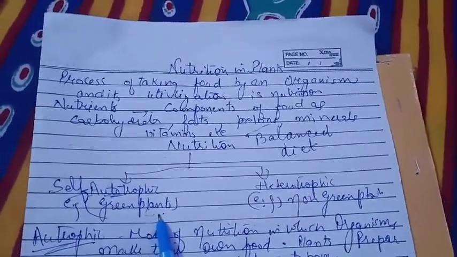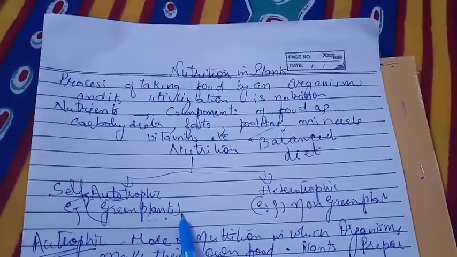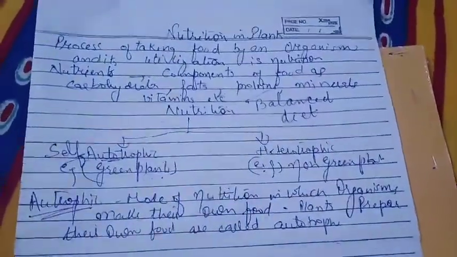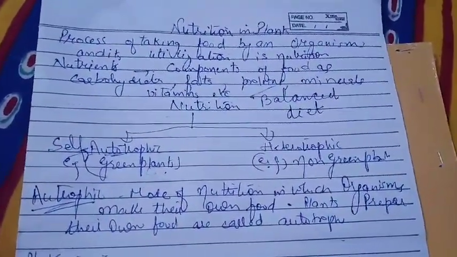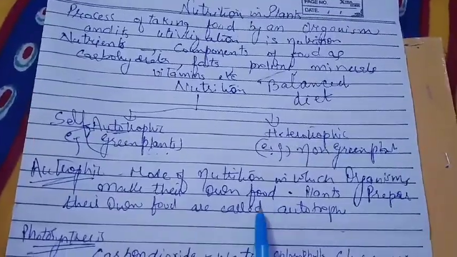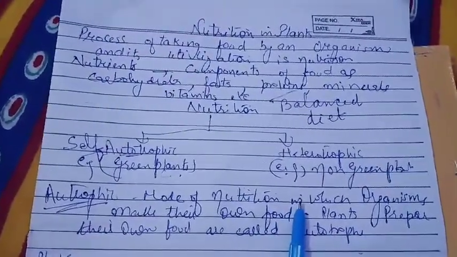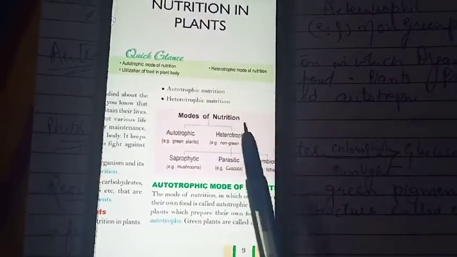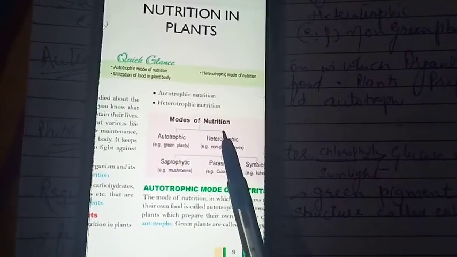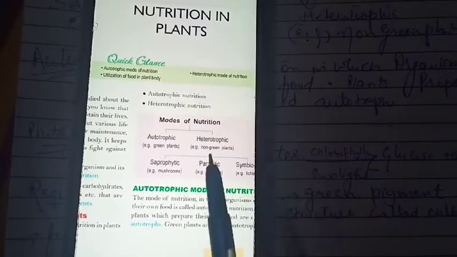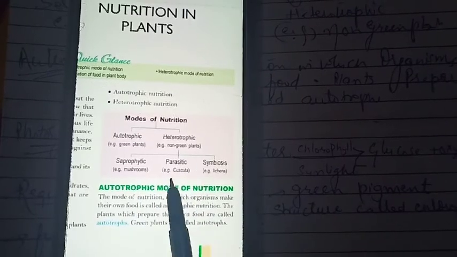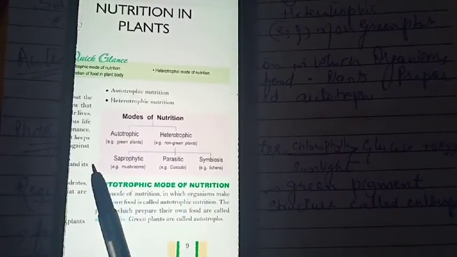All green plants are autotrophs, and in this process the nutrition is self. They make their food themselves. What is autotrophic? Mode of nutrition in which organisms make their own food. Here, see, this is a chart in your book also. Two types of nutrition: autotrophic and heterotrophic. Again there are three types of heterotrophic nutrition: saprophytic, parasitic, symbiosis, that we will discuss later on.